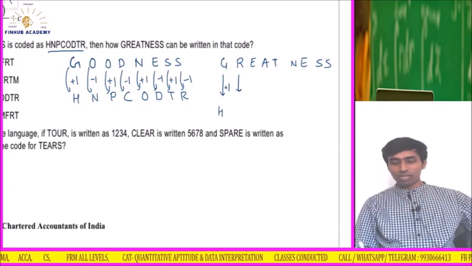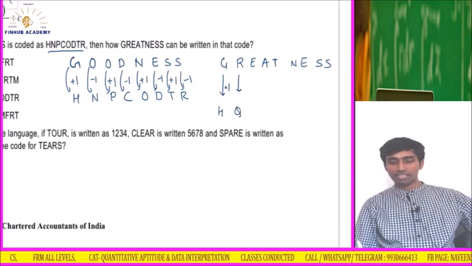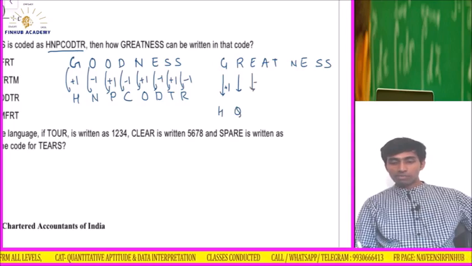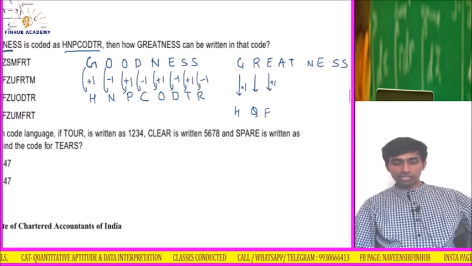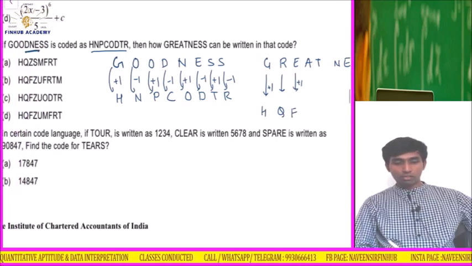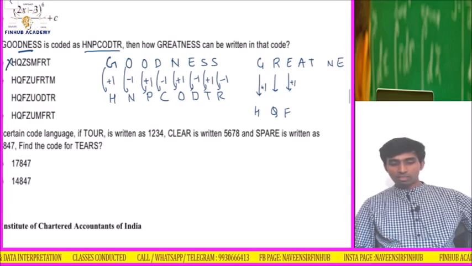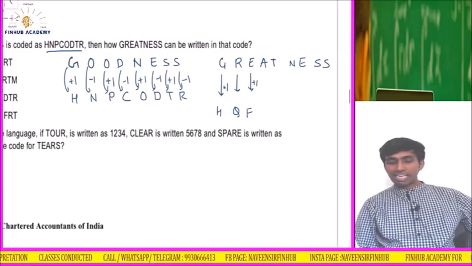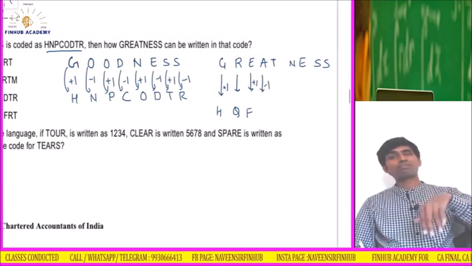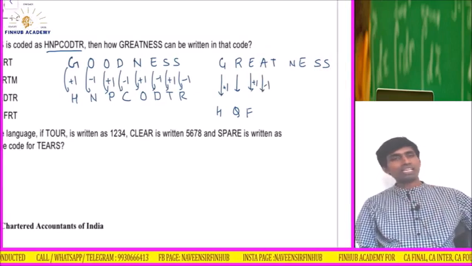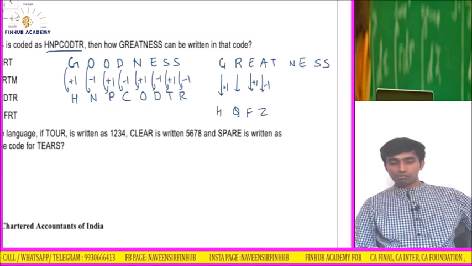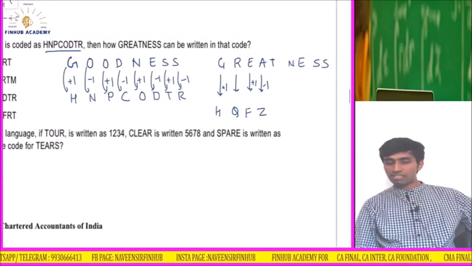PQRS, so before QR what we have? QR, correct? +1 after E it will be F, so HQF. Can you check? Oh, it is there in all the options, HQF. So this is gone. HQF, either it is B, C or D. Let's check. A, so from A -1 means the letter before, and before A nothing is there, so we will take Z. So Z, where is Z? In all the options there is Z.